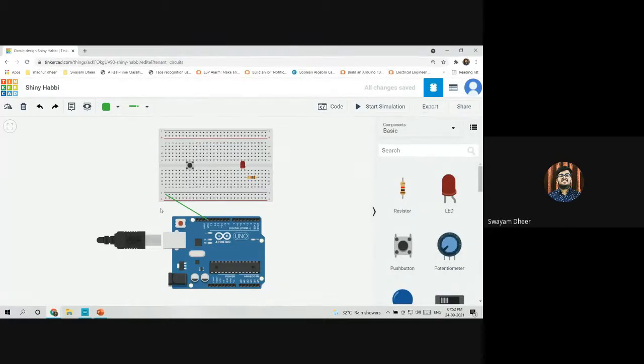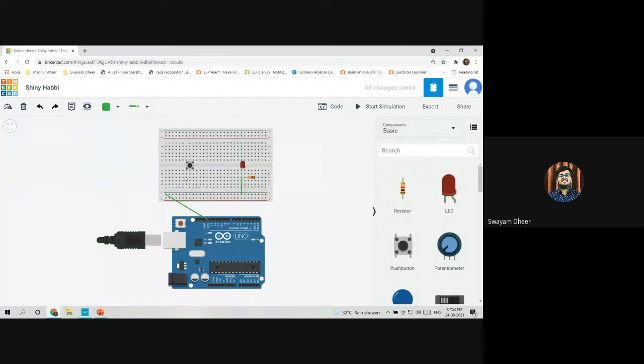Yes, exactly, it's correct. So now this whole rail, that is the negative rail, acts as a ground. So all the devices which I am using here, I can directly connect to this point, so all the devices will be connected to ground. As I said, the negative part of the LED, I'll be taking to ground.